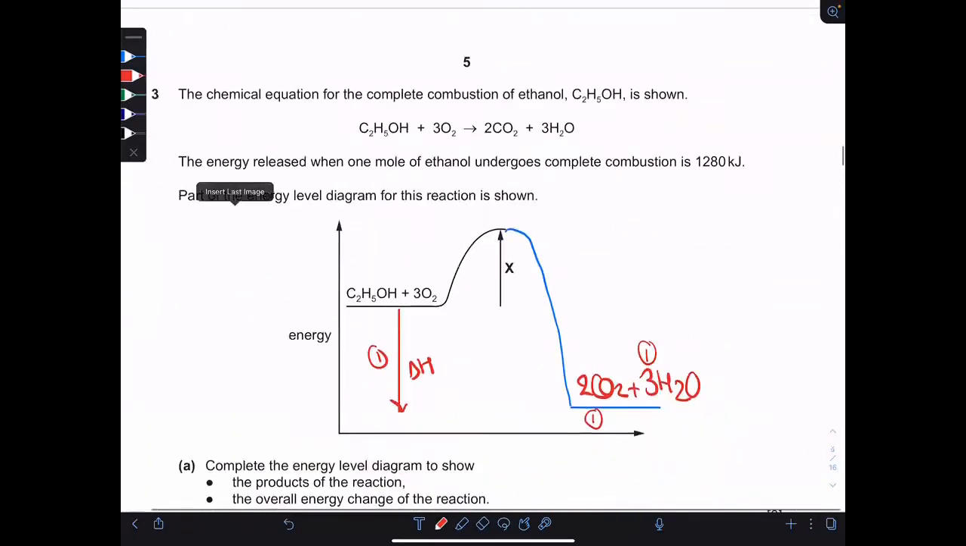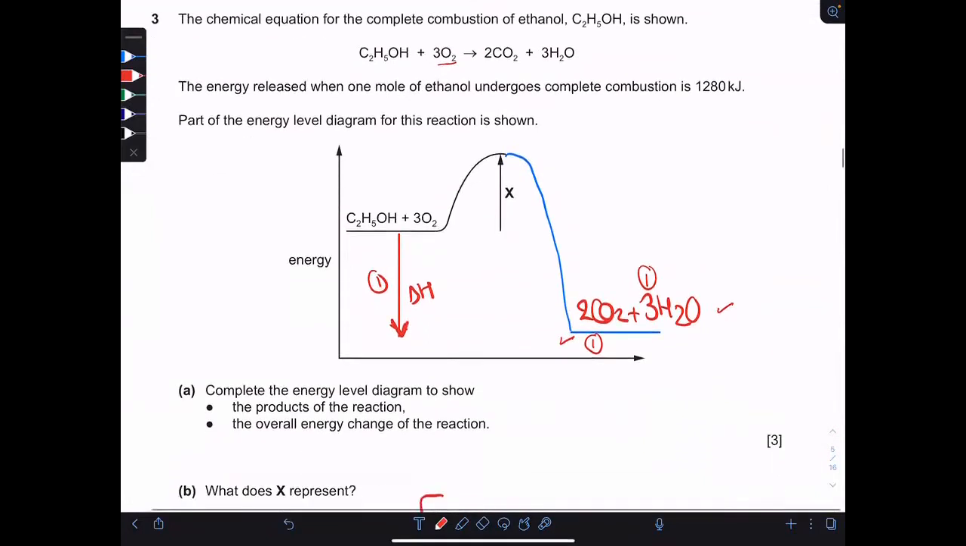Question 3 is about energy level diagrams. Of course, this is the combustion of ethanol. So he wants an energy level diagram. You will complete it like this. 1 mark that the products are below the reactants. 1 mark that you wrote the products exactly as they are in the equation. You just copy them down there. And the 3rd mark is for drawing the arrow of the delta H, only 1-sided arrow pointing downwards.